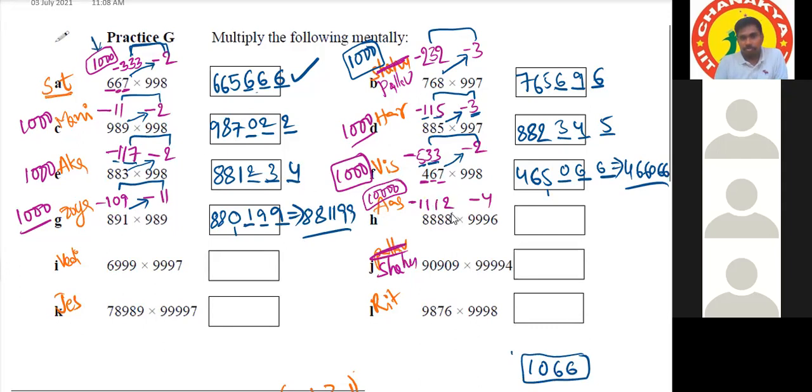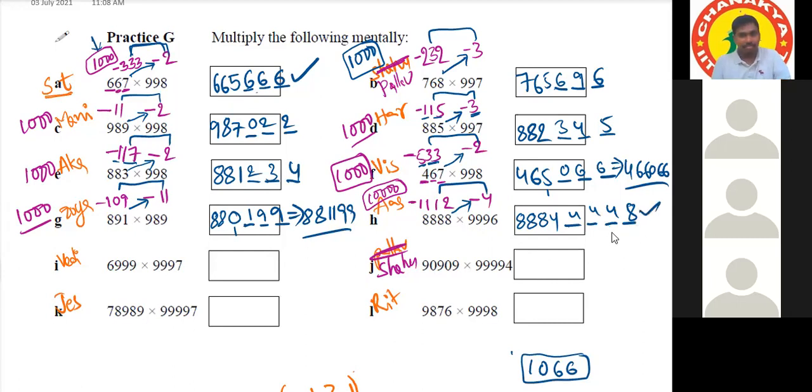So 8,888 minus 4 is 8,884. Fourth place reserved. Okay. So the answer will be 4,448. 1112 will be directly, we can say 4, 4, 4 and 8. Direct digit by digit multiplication, because they are not exceeding 10. They are not getting any carry. Very good. Then Vedika. Yes, sir.